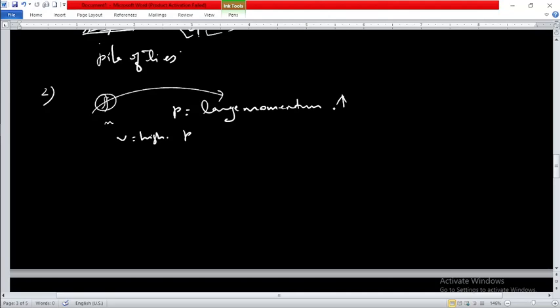And due to that large momentum, when it comes to the batsman, he understands that the force is going to be higher in such a case.